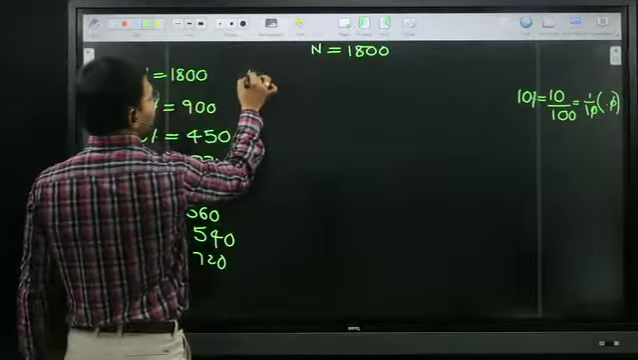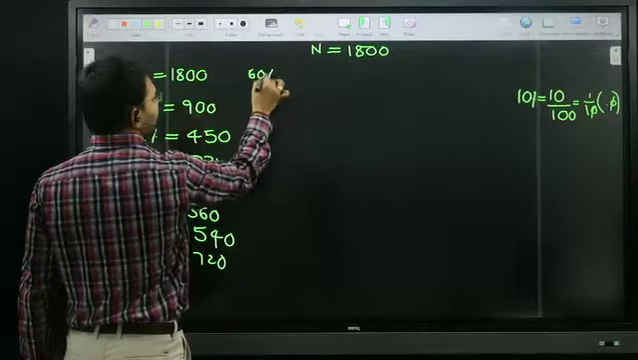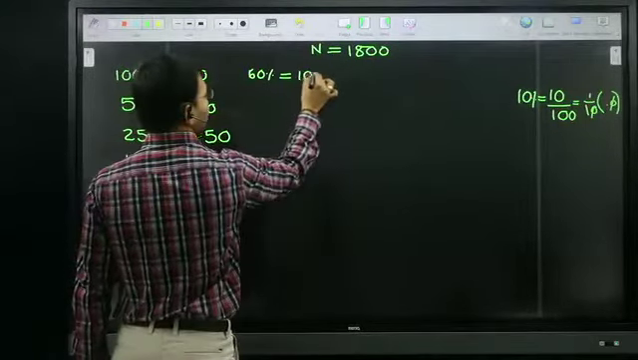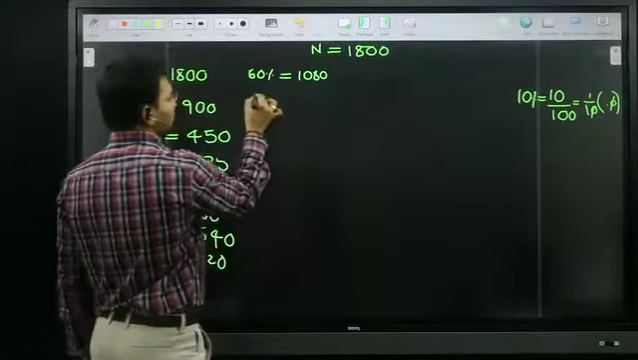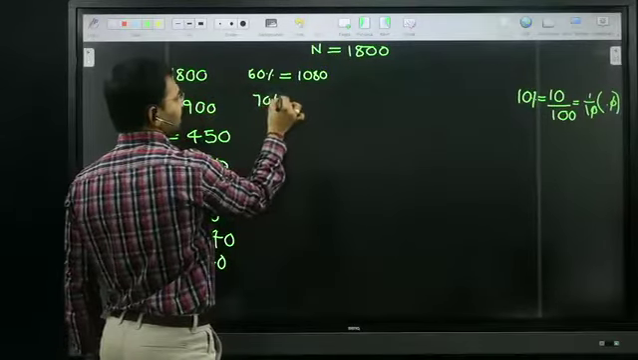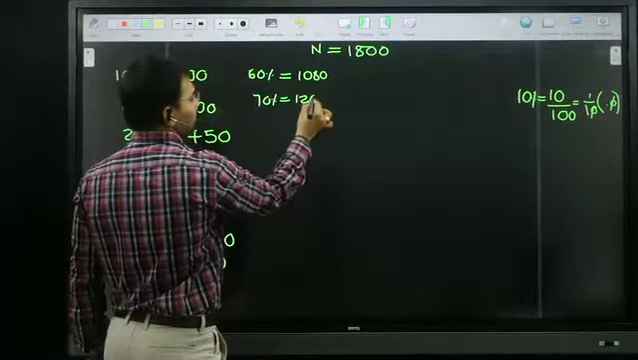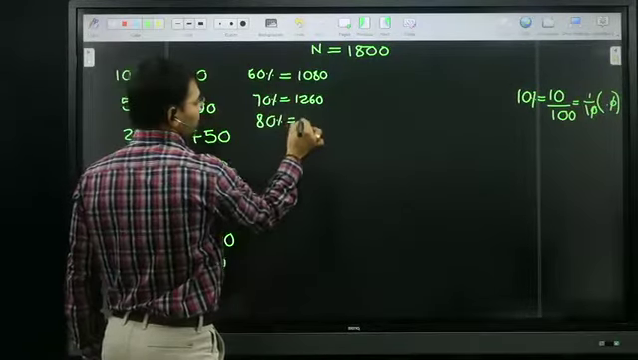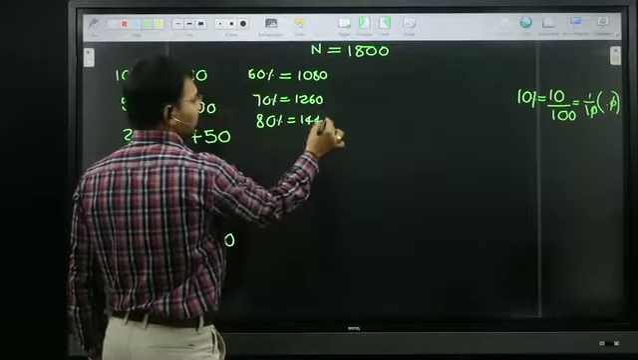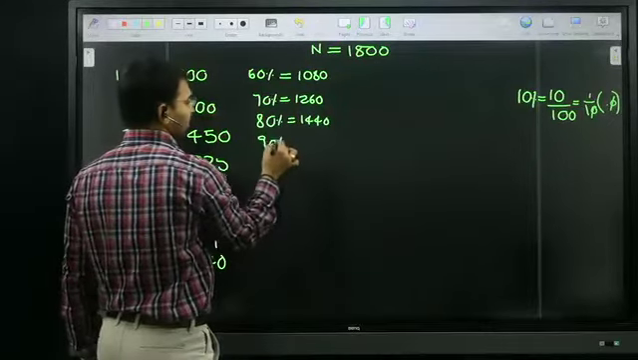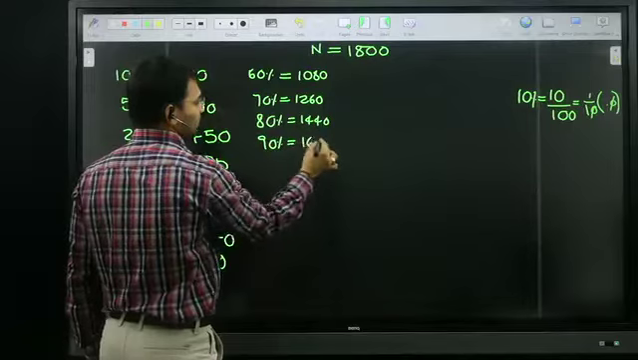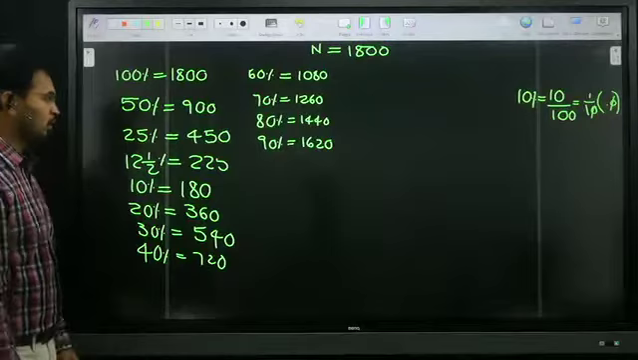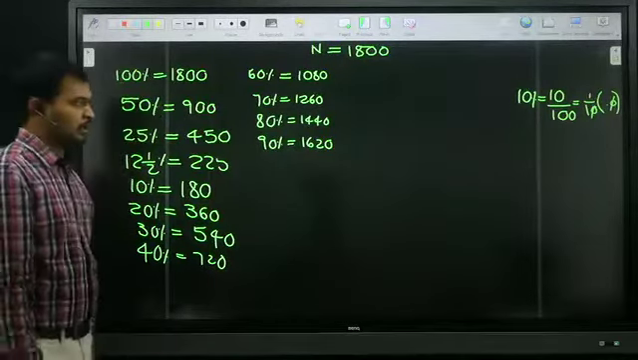Next, what is 60%? No need to write 50. Again, 60%: 1080. What is 70%? 1260. What is 80%? 1440. What is 90%? 1620. 100% is nothing but 1800. All of you okay?